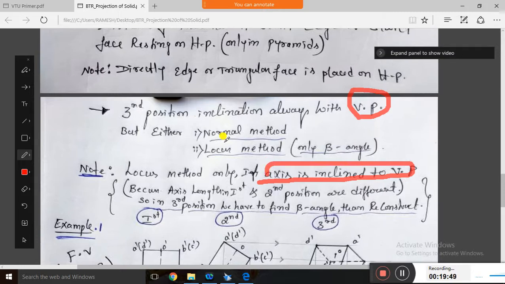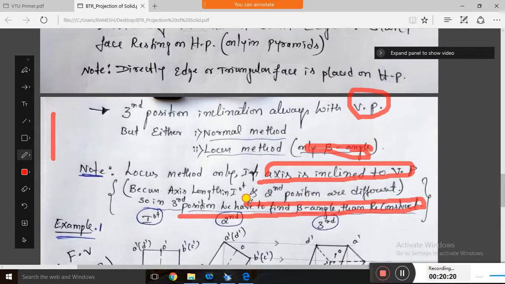But in the third position, if the axis is inclined to VP, then we have to go with the beta method, that is the locus method. Only the beta method we get, not the alpha method. In the problem they may give the axis as 50 mm, and because of rotation of that solid, that axis length reduces. That's why we have to go with the third method as the beta method or locus method. So the third position always has beta, and it is a reconstruction. That is in case of axis inclined.